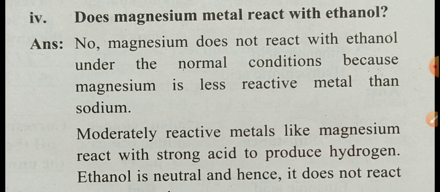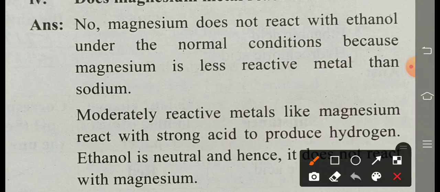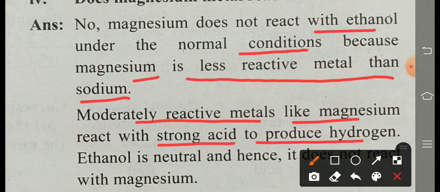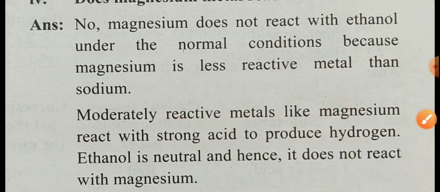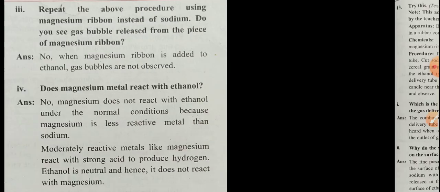Does magnesium metal react with ethanol? Answer is no. Magnesium does not react with ethanol under normal conditions, because, very important, magnesium is a less reactive metal than sodium. A moderately reactive metal like magnesium reacts with a strong acid to produce hydrogen gas. Ethanol is neutral and hence it does not react with magnesium. So the answer of that activity is like this, given here.